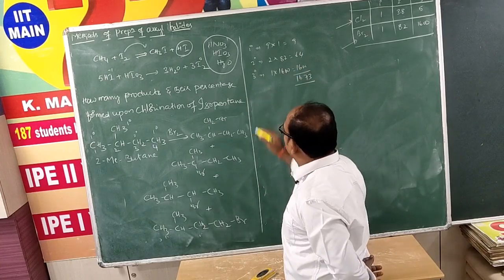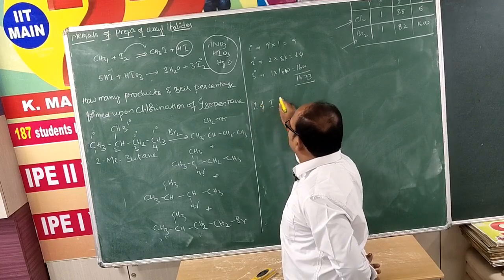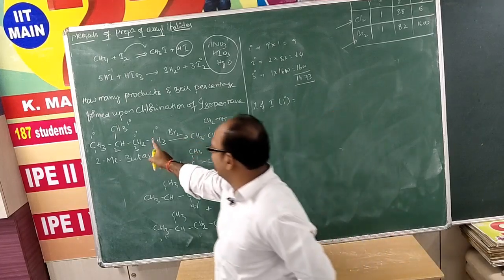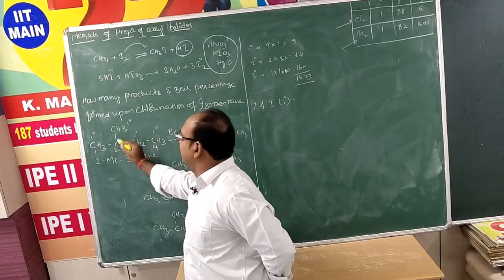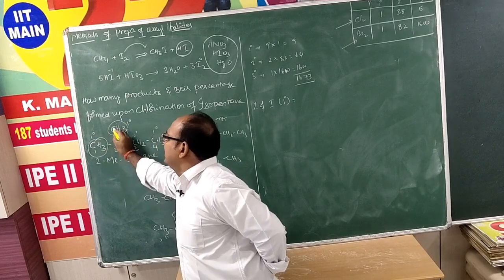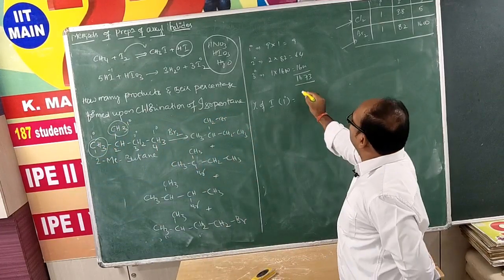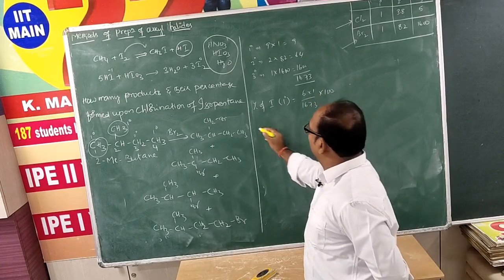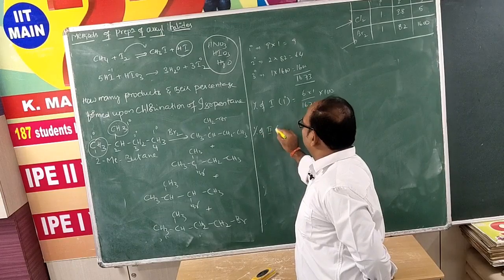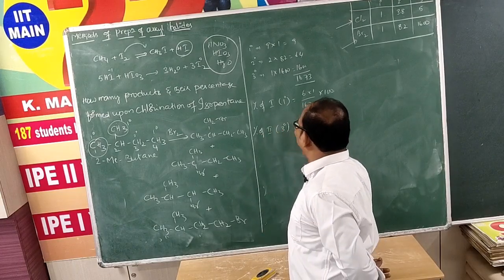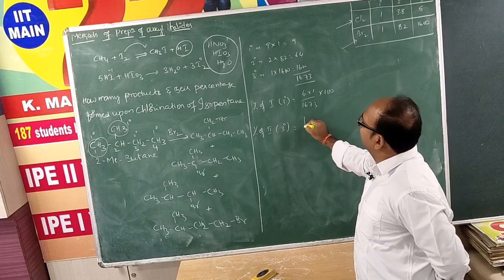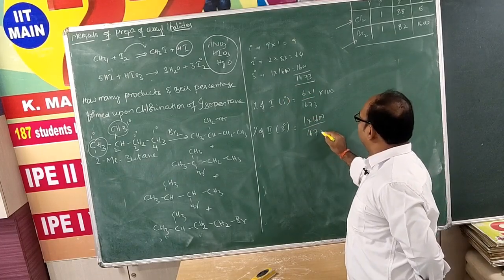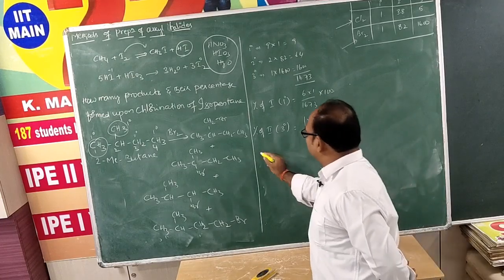Now percentage of 1 is obtained from primary. So how many hydrogens are there? Primary hydrogens are out of total 9 hydrogens, but these 3 and these 3 are in the same environment. That's why we need to consider 6 into 1 by 1673 into 100. And percentage of 2 is nothing but from tertiary hydrogen we are getting. That tertiary hydrogen only 1 we are having, 1 into 1600 by 1673 into 100.